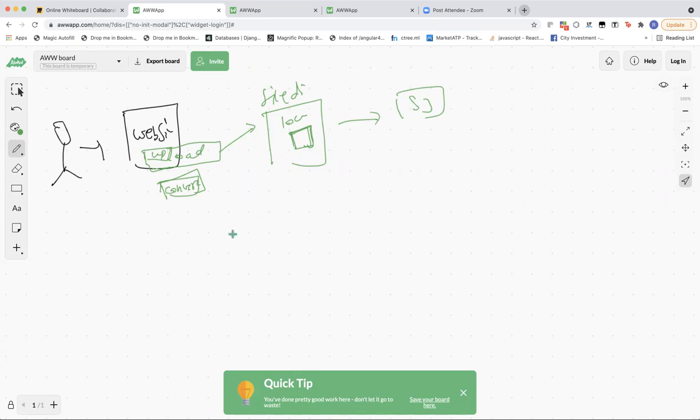So the first thing that we saw is that the request will come to upload a file to the S3 bucket from the user's browser. Then what will happen after uploading that file to S3?